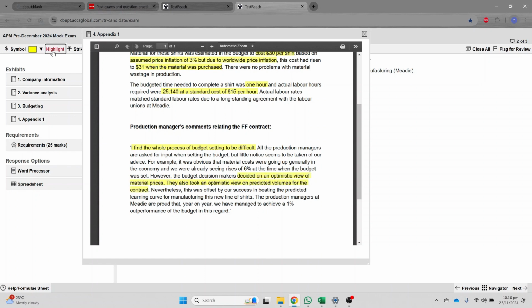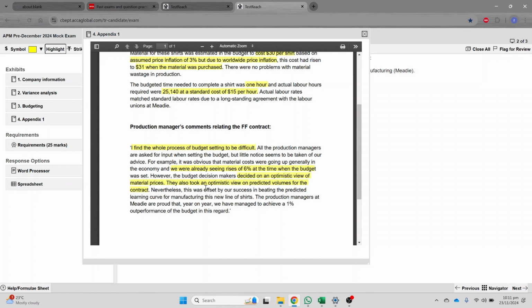So what they are saying is that the budget which has been prepared took an optimistic view, because the production manager was aware that the prices will increase by around 6% when they were asked to give their input, but those who were deciding, that means the production manager is not going to have the final word, it is someone else. He or she thinks that the prices will not be so high, so he made a decision to keep the inflation at 3%, which has been shown earlier, right?